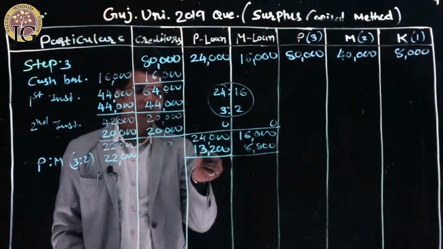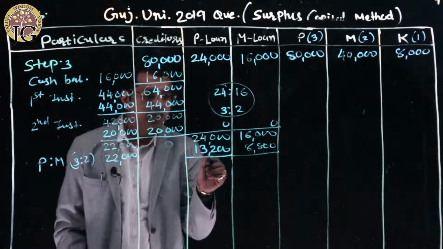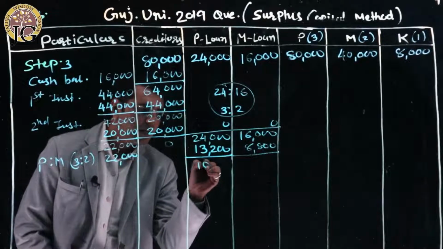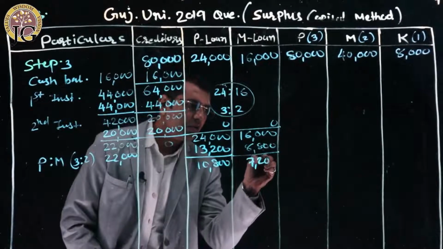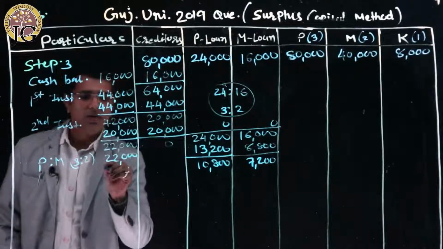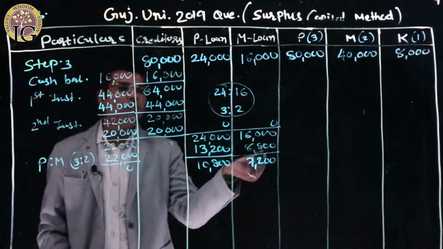So the balance left over after they receive 13,200 and 8,800 is 10,800 and 7,200 rupees.